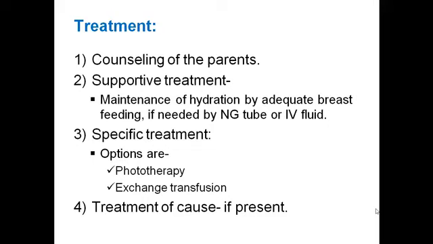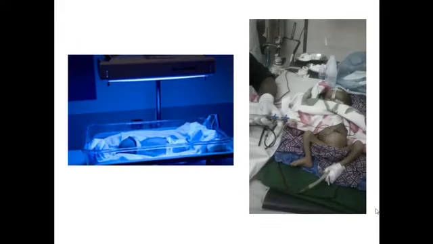If the jaundice is due to biliary atresia or choledochal cyst, surgery should be done. In these two pictures, the left one shows phototherapy and the right picture shows the procedure of exchange transfusion.